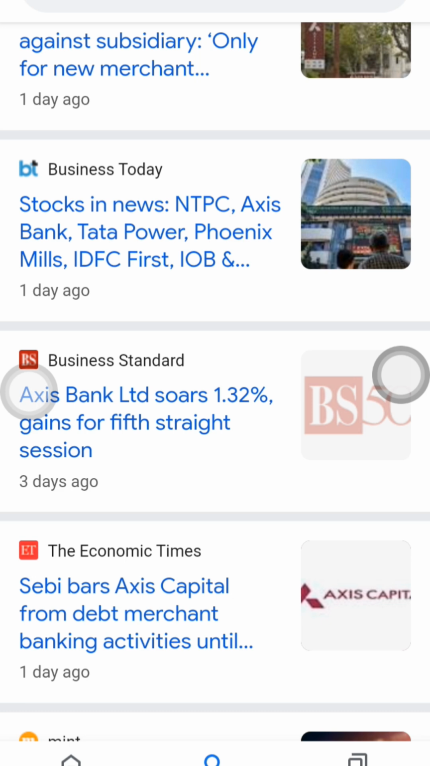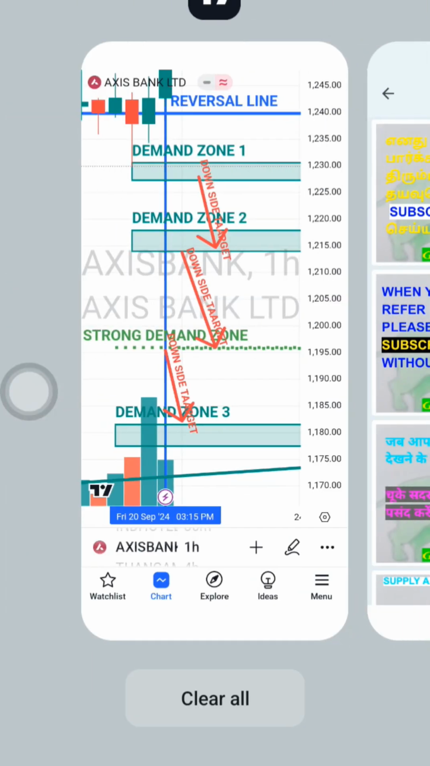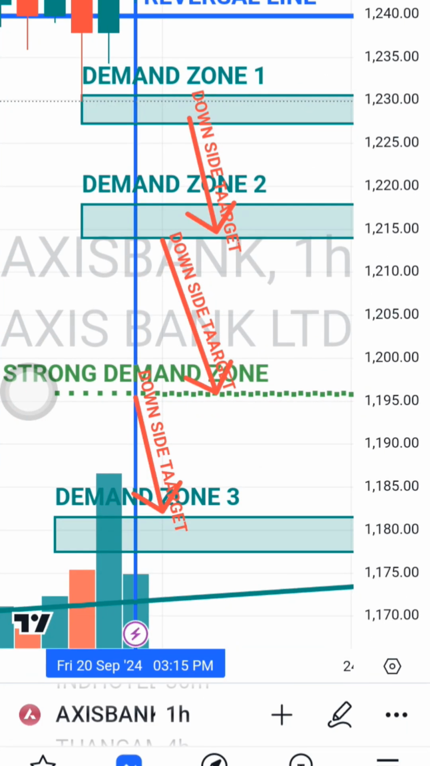Actually, SEBI has banned Axis Capital from debt merchant banking activities due to some irregularities, it seems. So, what will be the Axis Bank share price target next week? Axis Bank share price chart we will see now. And what is the Axis Bank share support and resistance? And this will be the Axis Bank share analysis.